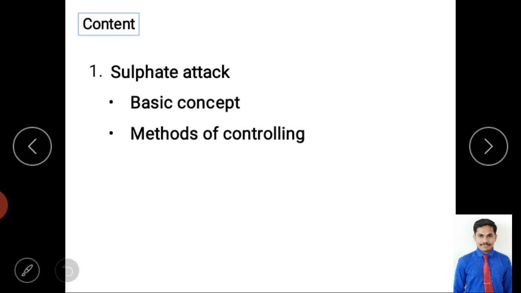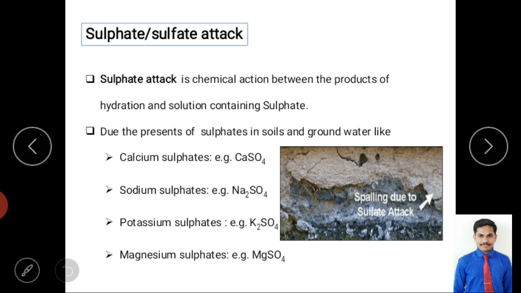Today we are mainly discussing sulfate attack on concrete structures or hardened concrete: how sulfate attacks and how it damages the structures. We will study the basic concept first, then how it occurs, and then how to control the sulfate attack. First we will understand what we mean by sulfate attack.